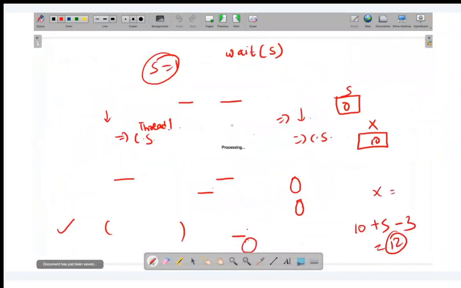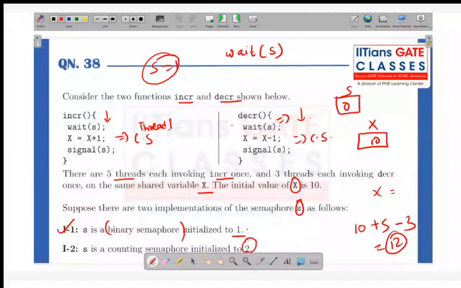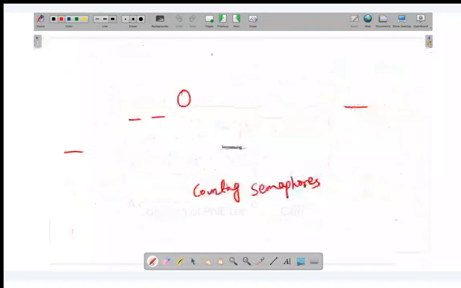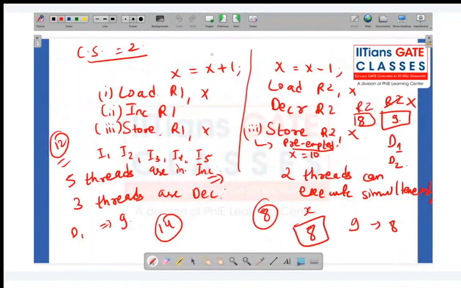Sorry, there are 3 threads over here which are doing the decrement operation. Students, there are 3 threads over here which are decrementing. Similarly, we can perform one more decrement over here, and in that case, instead of 8, the answer would have been 7. I hope this is very clear. So you can simply perform this task.